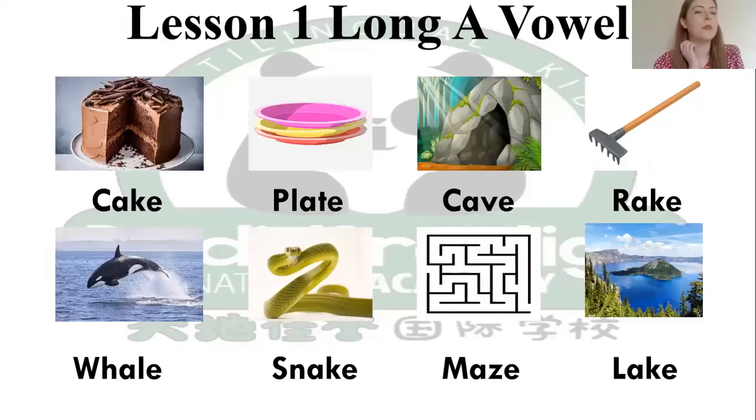So like I said, the words that we're going to use for the long A sound are cake, plate, cave, rake. Okay, so cake. This one is a cake. This one is a plate. Plate. This is a cave. Cave. This is a rake. Rake. And then the next 4 we have are whale, snake, maze, and lake.